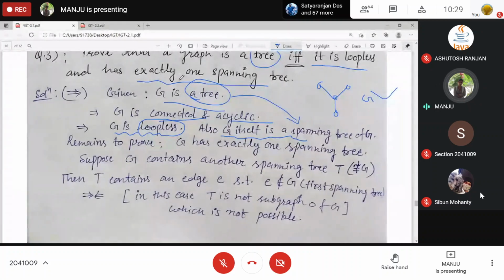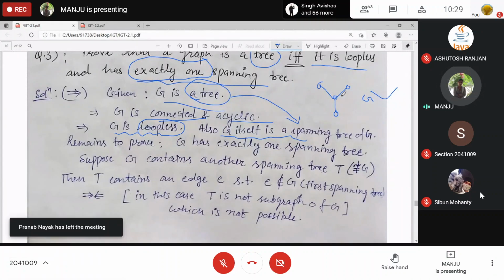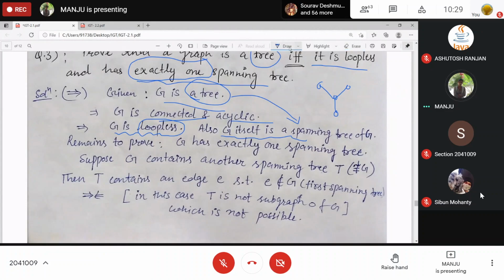Now we need to prove it has exactly one spanning tree. So suppose there is more than one spanning tree, then what will happen? The edge set will differ. Otherwise the vertices remain the same in all spanning trees, right? So suppose the other spanning tree is like this. This edge is not present over here.